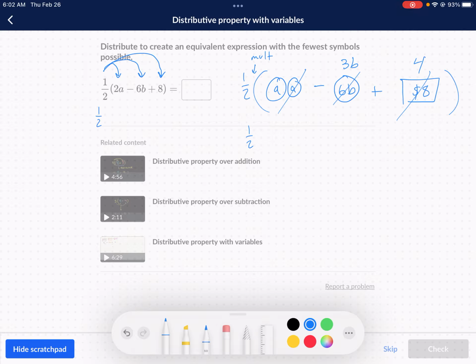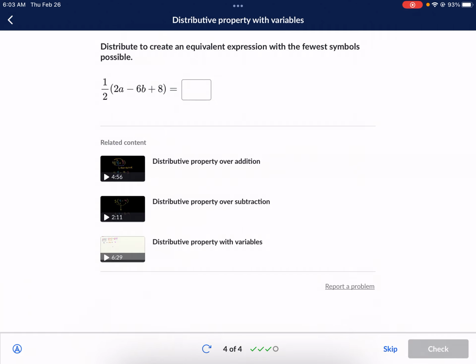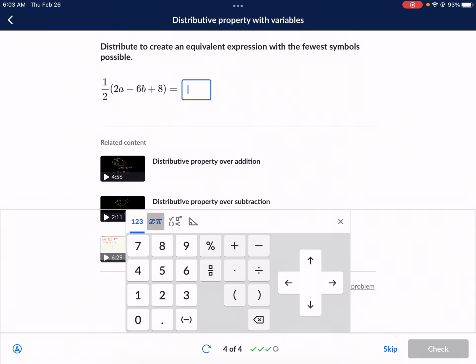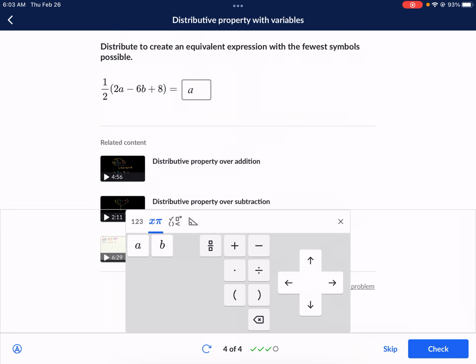So let me write it out how I would do it. Non-visual way: 1/2 times 2a minus 1/2 times 6b plus 1/2 times 8. And I hope you know that multiplying by 1/2 is the same thing as dividing by 2, and that's another thing that I'm doing. Okay, I'm either having half of it, I'm multiplying by 1/2, or I'm dividing by 2. So again, 1/2 of 2a is just a, or 1a. 1a and a are the same thing, okay? So if you want to put 1a there, that's completely fine, but I want you to recognize that 1a and a have the same coefficient of 1. Even though you don't see that one, it's an implied one, okay?